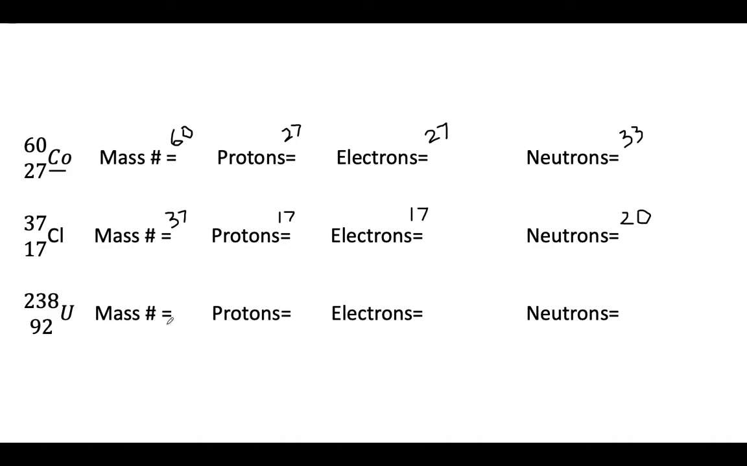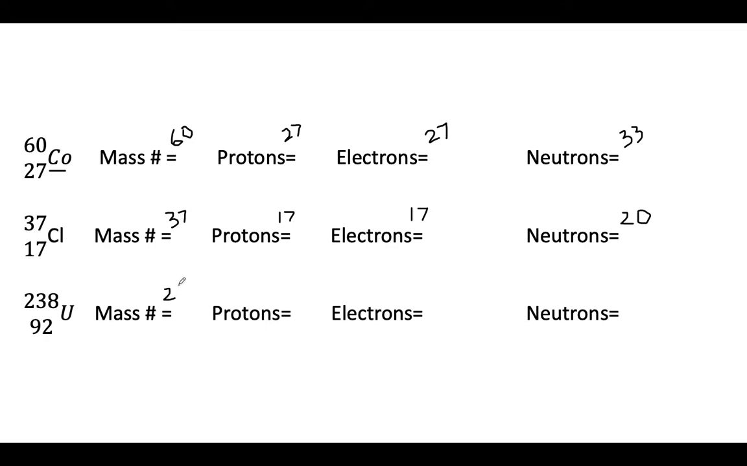Okay, I'm going to let you do this bottom one on your own. Uranium-238. This is actually what they use to make atomic bombs with, and for nuclear power plants. It is this specific isotope of uranium.